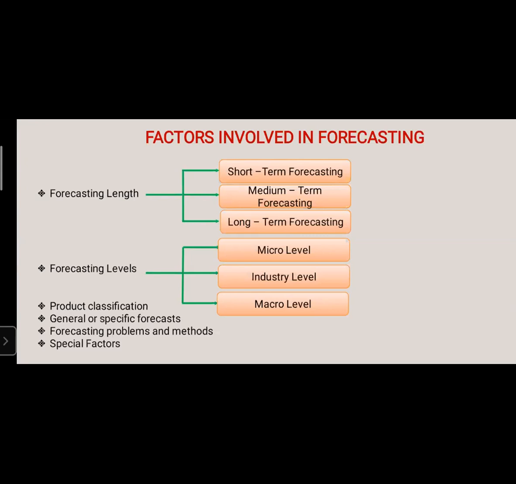Next, what are the uses of this one? Under the short term, the uses are quarterly production planning and procurement planning. The medium term is annual production and capacity planning. The long term comes under new product development and long-term financial planning.